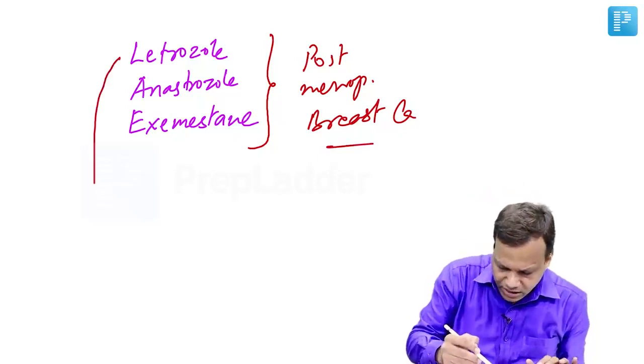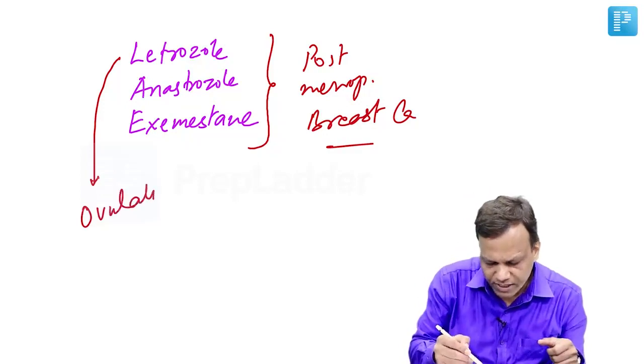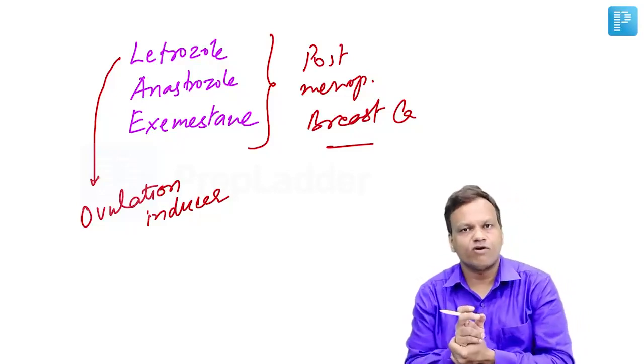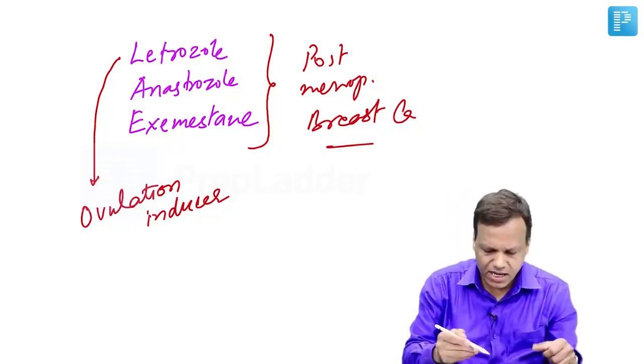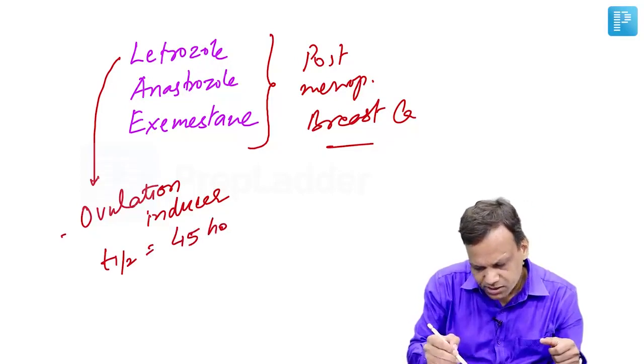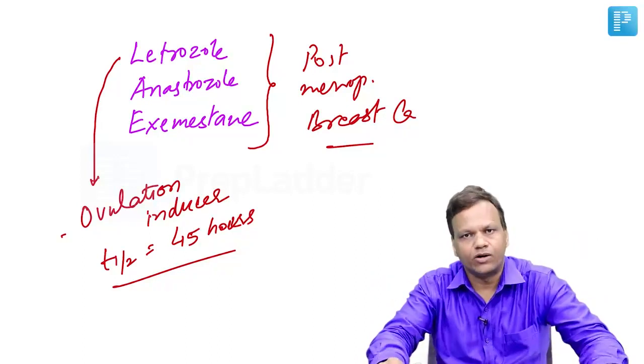And letrozole is a drug which is also used as an ovulation inducer, like clomiphene. In fact, it is the preferred ovulation inducer in PCOD nowadays. And the half-life of letrozole is around 45 hours. So these are the important points regarding the endocrine system.